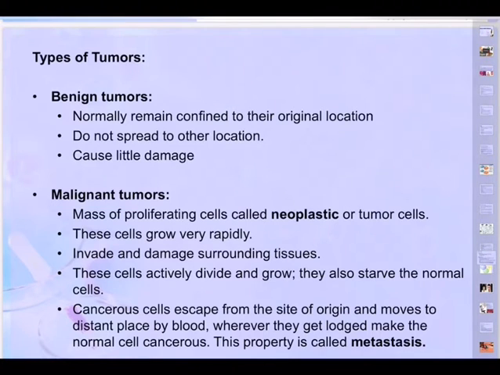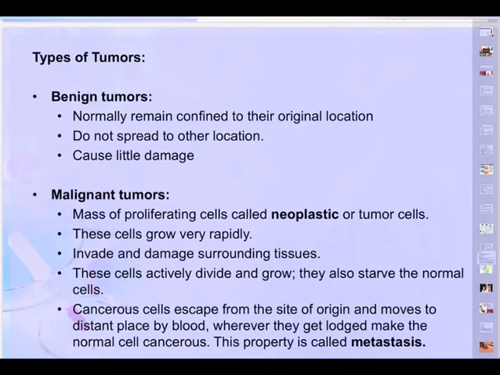And types of tumors: there are benign tumors. These normally remain confined to their original location. They don't spread to other locations. So thankfully, the benign one is restricted within the zone. Whereas in the case of malignant, it's a mass of proliferating cells, called neoplastic or tumor cells.